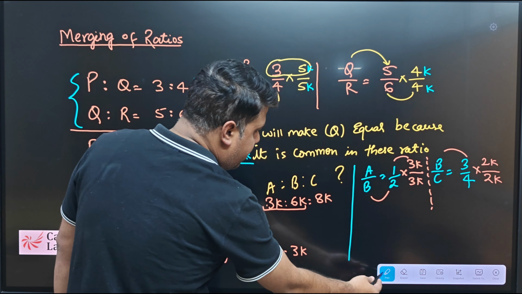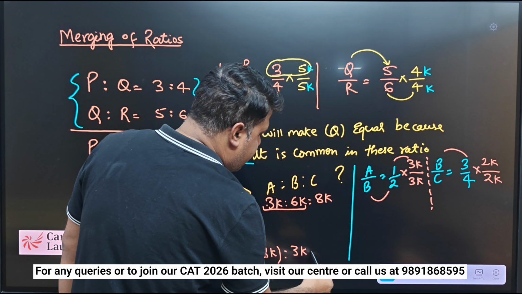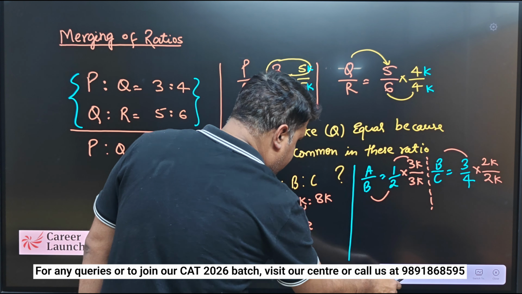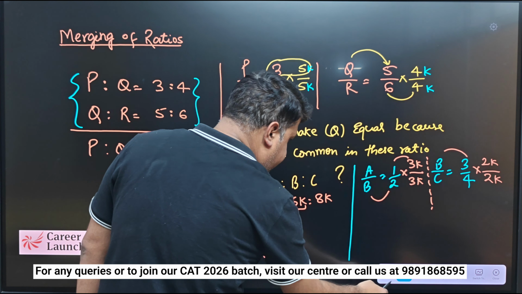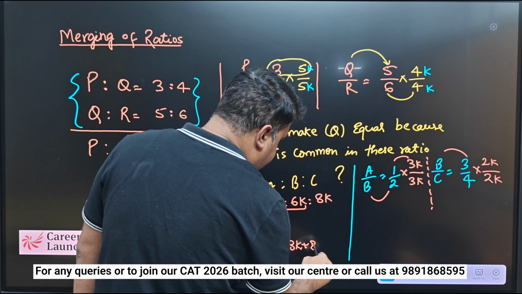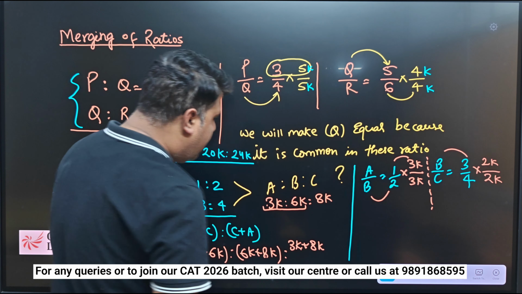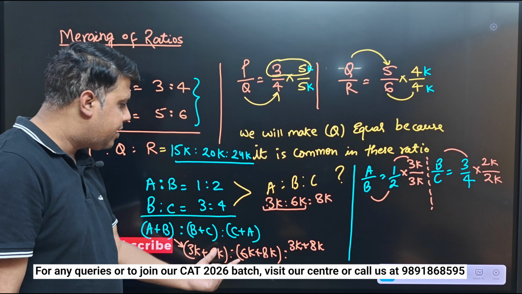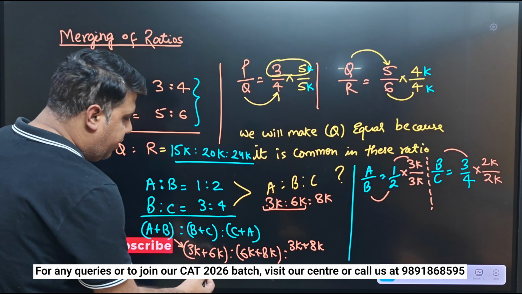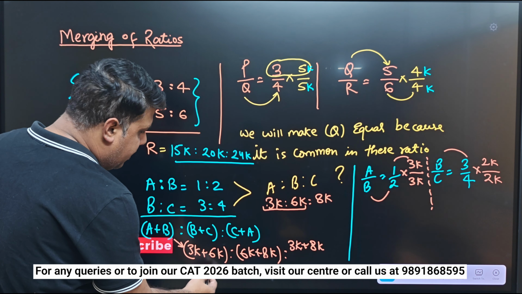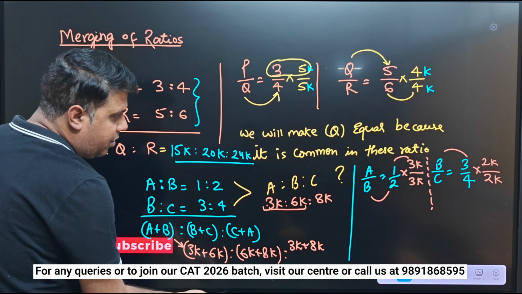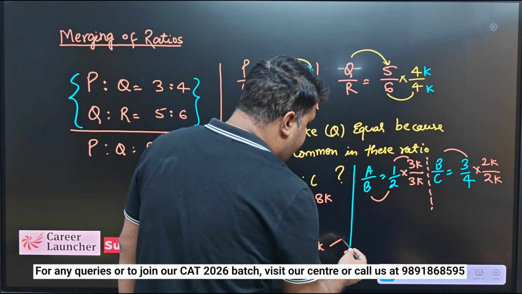So this is 3k plus 8k. Okay, so this is 3k plus 6k, 6k plus 8k, and 3k plus 8k. So my final answer will be this is 9k. I think I'm not able to write in this space, so I'm just writing this way.